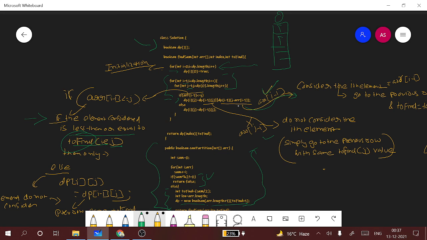Else, if the condition is false, we will be simply going to our previous state, and our to find will remain the same. Then we will finally return this dp of index and to find. Here we are iterating this matrix, so the complexity will be nothing but array length into to find.